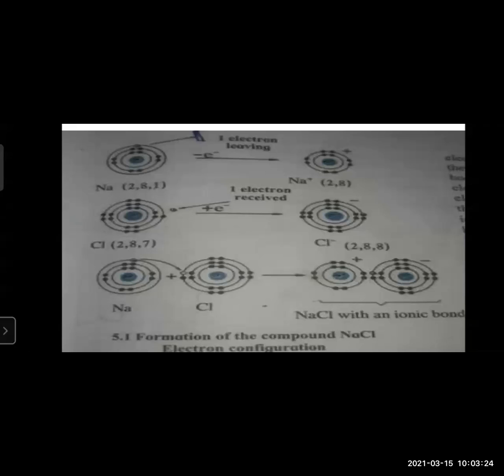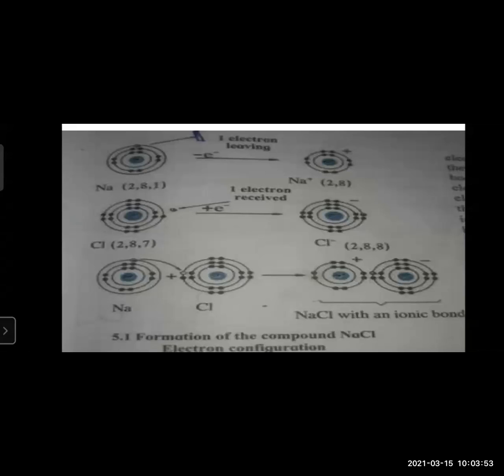There is a force of attraction between these ions as they are oppositely charged. Yes, Na is plus, Cl is minus. So there is a force of attraction between them, and that is called the ionic bond. The force of attraction between one positive charge and one negative charge of an ion makes one ionic bond.